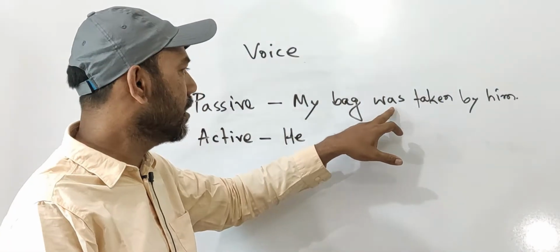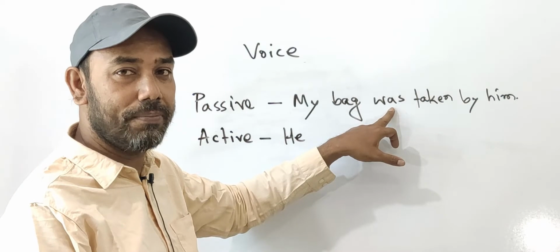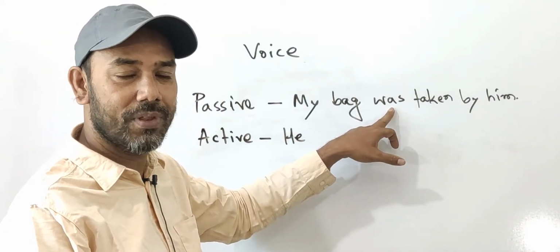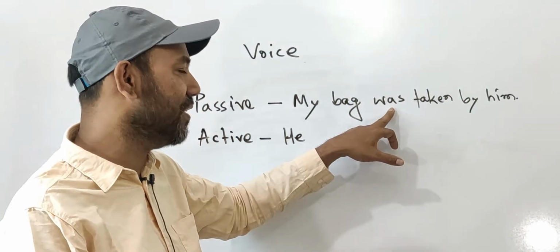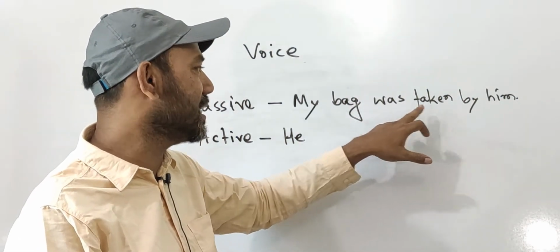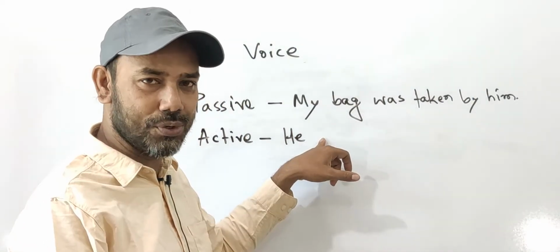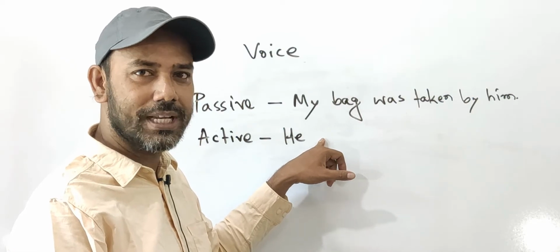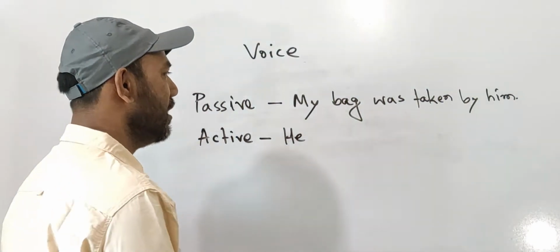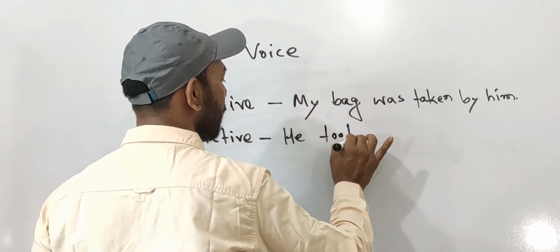That means its active form will be in the simple past tense. So was taken, that means here I'm going to write took. Take, took, taken. So I write here took, the first form.